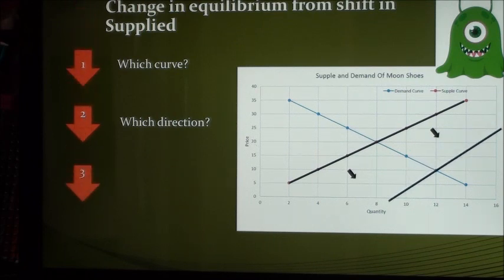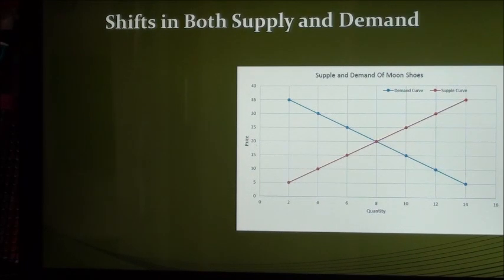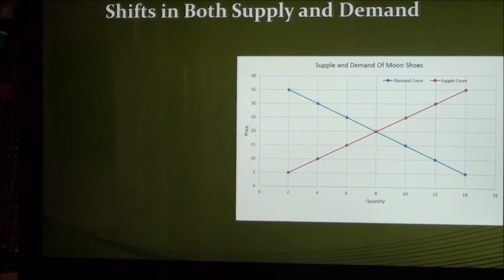And third, how does this affect the equilibrium? This would cause an increase in supply, creating a surplus. It would change the quantity demanded to a lower amount. To solve this, suppliers would have to cut prices to $10 to sell 12 units.